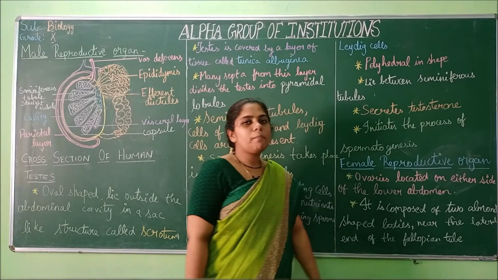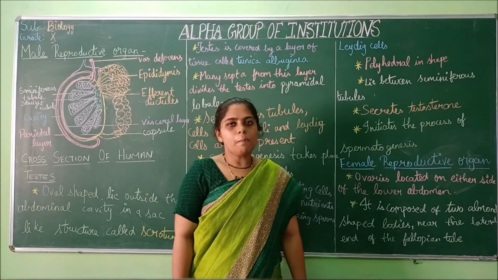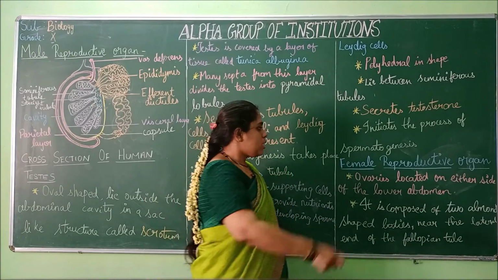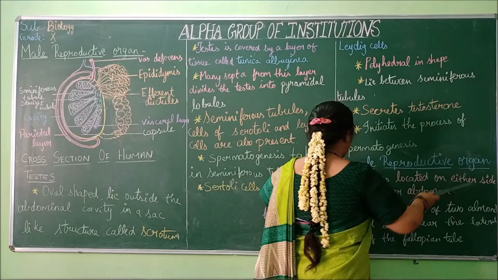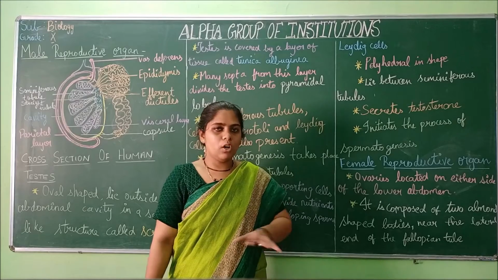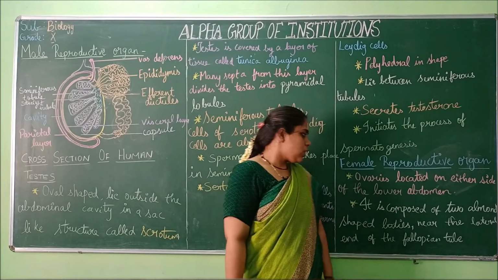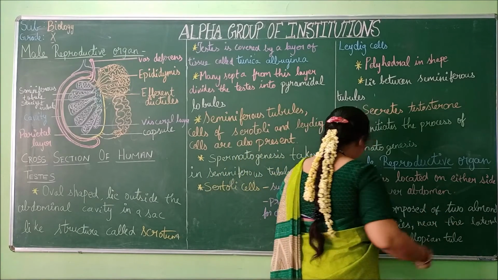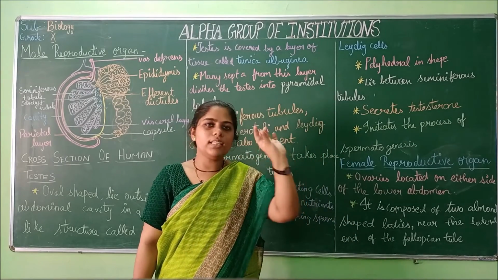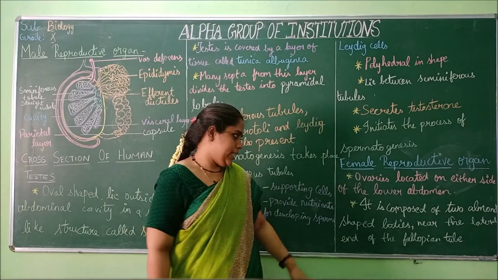And next is the female reproductive organs. So we saw all the parts and functions of the male reproductive organ. Next we are moving on to the female reproductive organ. The ovaries are located on either side of the lower abdomen. It is composed of two almond-shaped bodies. Two almonds, the badam. Like the shape of the badam, two structures are present.